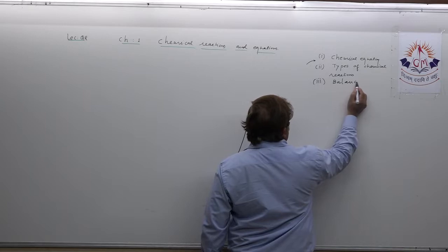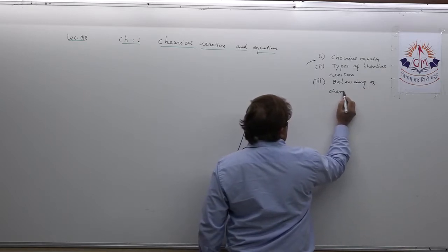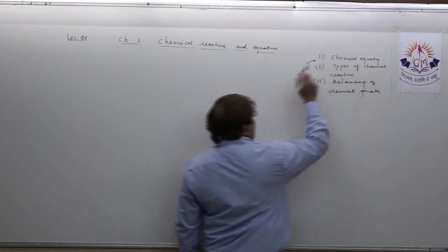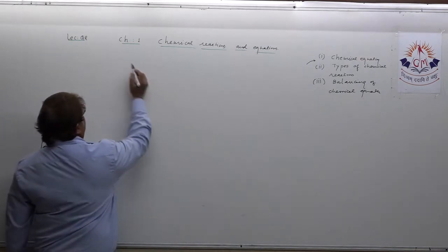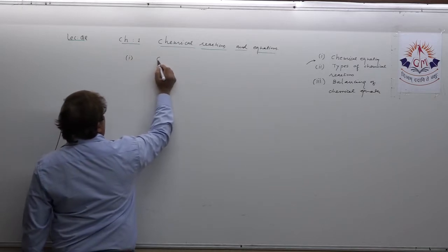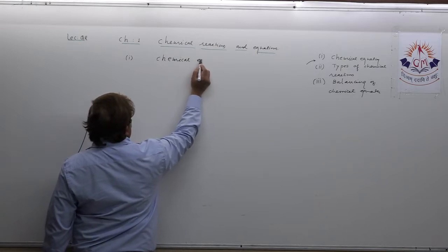Balancing of chemical equation. Okay. Now, to be more precise, if you start revising topic number 1, we will take in total detail about chemical equation.